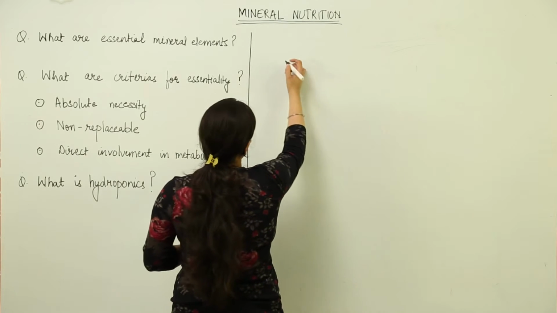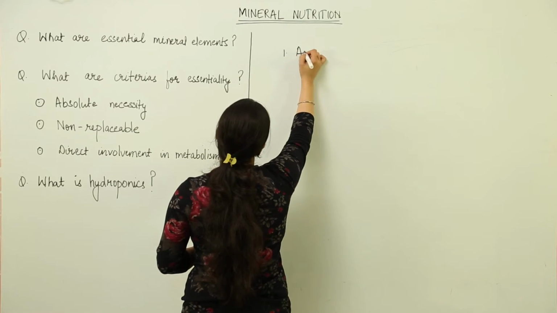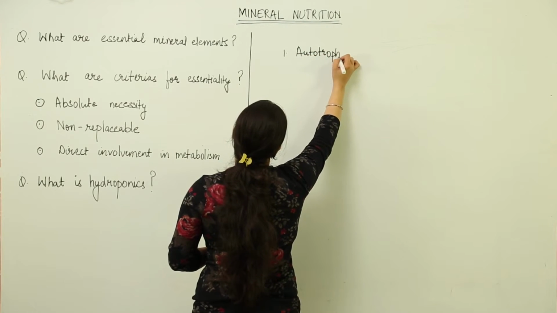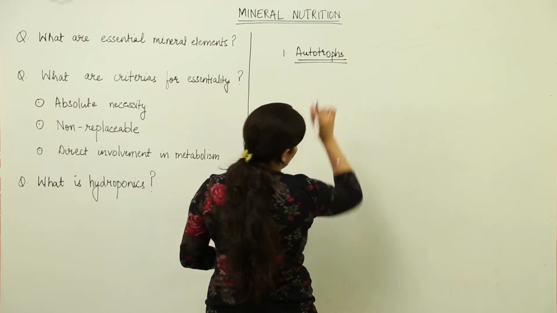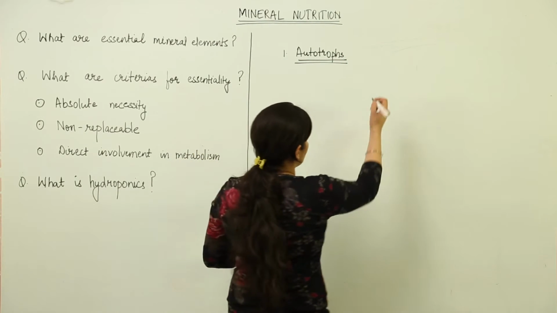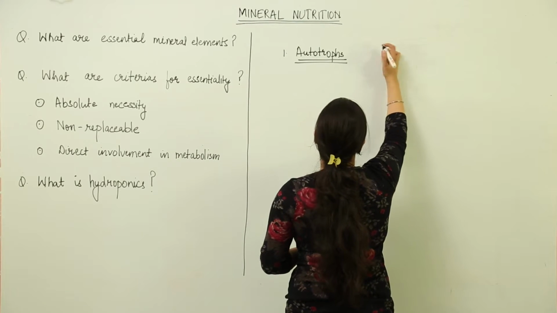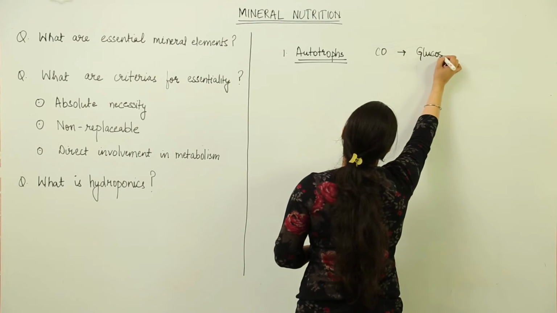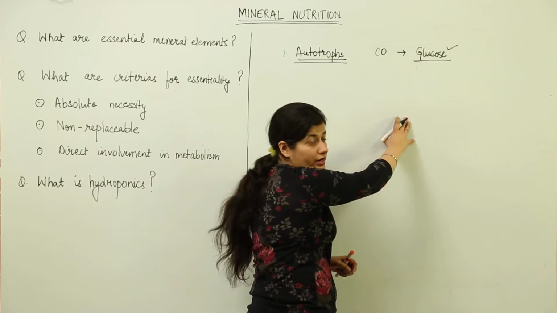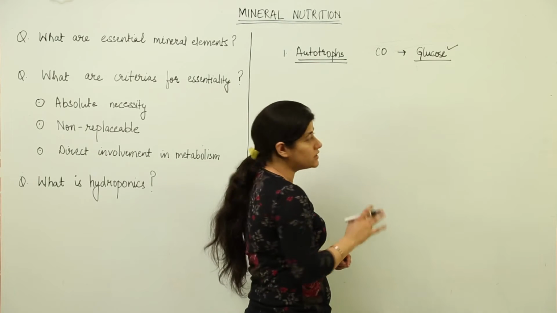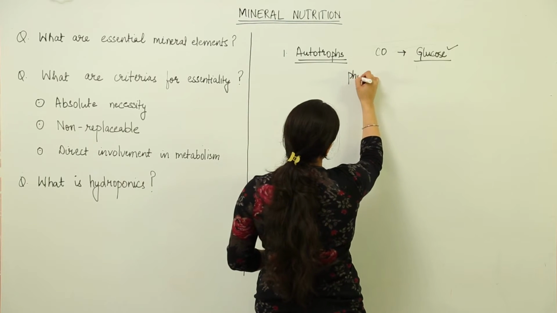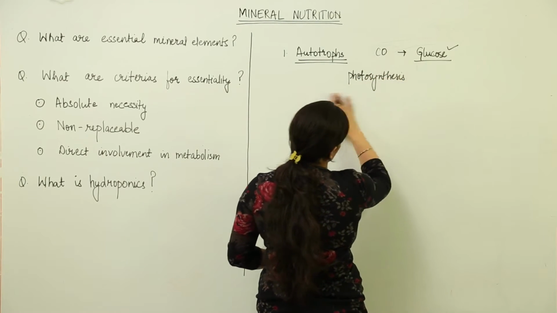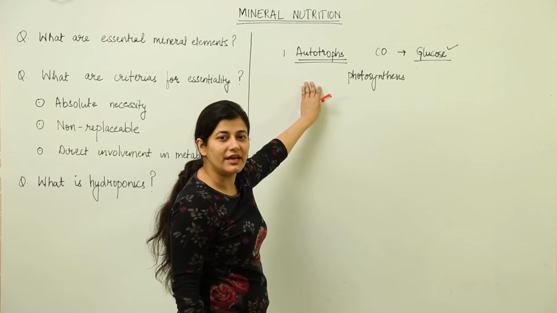When we talk about plants, the first thing that we get to know is that they are autotrophs. Autotrophs are those organisms which can synthesize their own food. For synthesizing their own food they need carbon dioxide, and they convert it into the ultimate source of energy, that is sugar, glucose. The plants are able to do this process, and this process is known as photosynthesis, which enables them to make their own food, and that's why they are categorized as autotrophs.